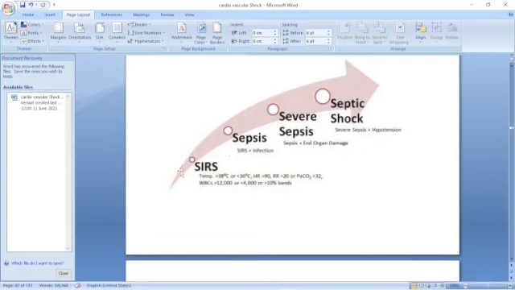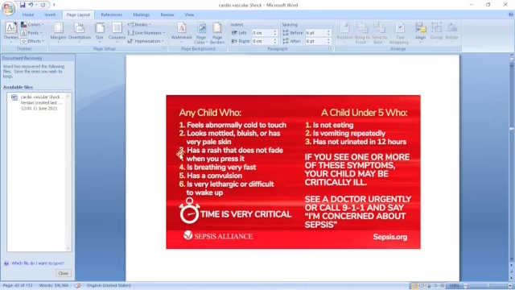Children are something different, because small children don't speak, or even if they are able to speak, they cannot understand themselves. Watch for any child who feels abnormally cold to touch, looks mottled bluish, has very pale skin, a rash that does not fade away when you press, is breathing very fast, has a convulsion, or is very lethargic or difficult to wake up.